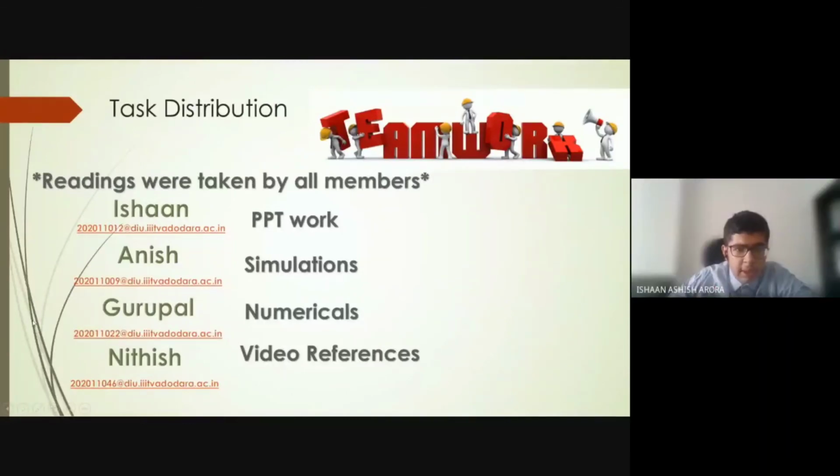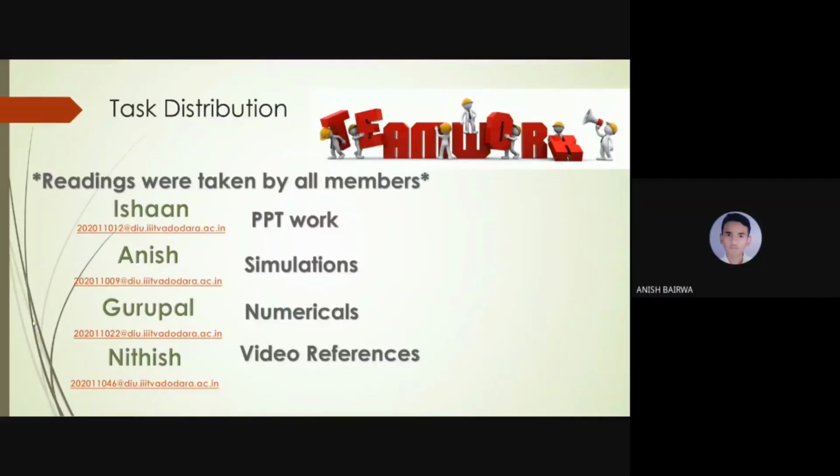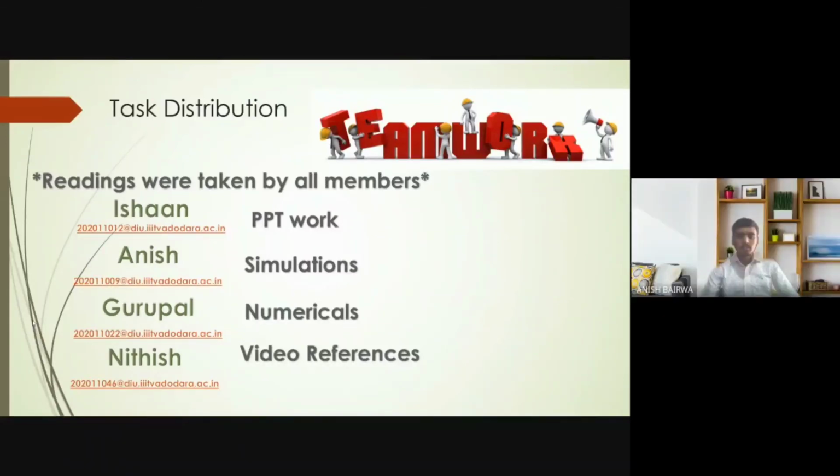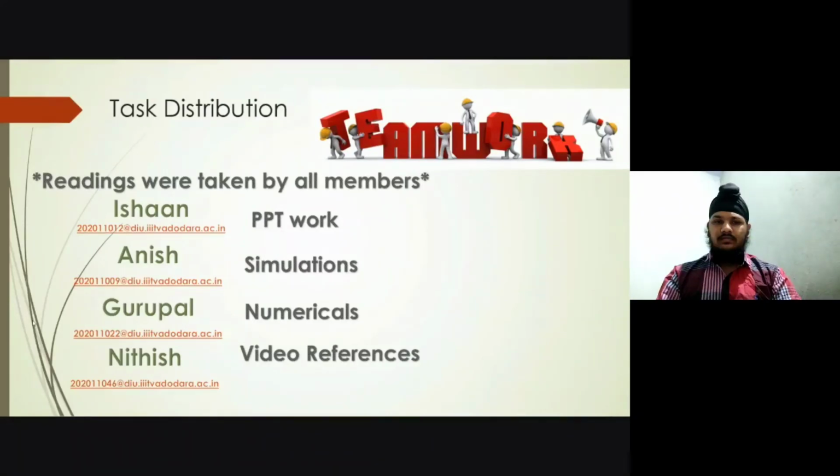Now we will discuss the task distribution between our members. Readings were taken by all 4 members. Now moving forward, I will discuss my part. I have done the PPT work for the presentation. Now Anish would continue. I did the simulation part, that is screen recording of the simulation, and also took the readings. Now Gurupal will go forward with this task. I have done the 4 numericals used in this PPT. I have also taken the readings.